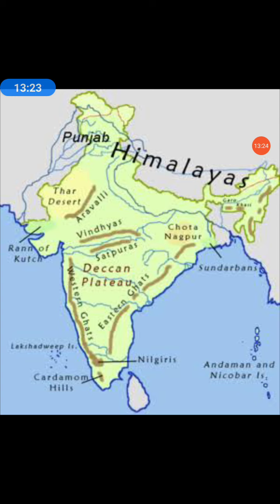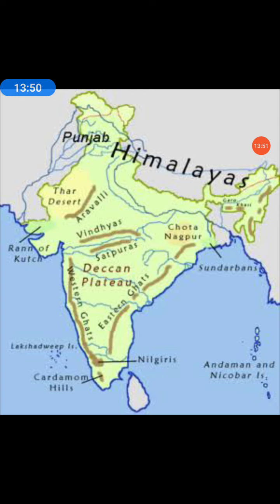And the Western Ghats and Eastern Ghats lie to the west and east of the Peninsular Plateau. So this is the plateau. So what is the meaning of peninsula? Peninsula means it is almost an island, we can say. An island is a landform surrounded by water on the majority of its border.